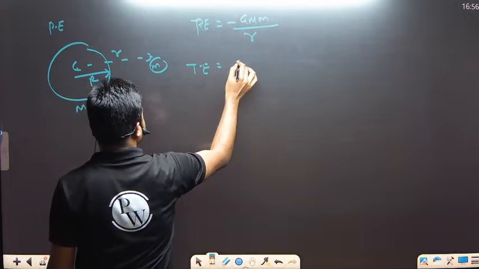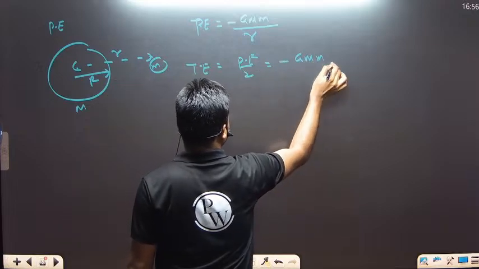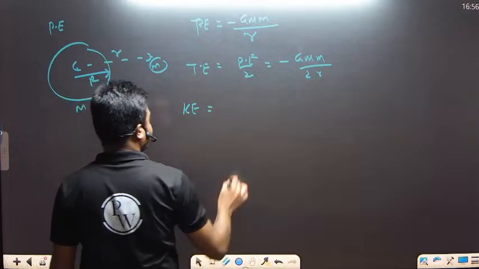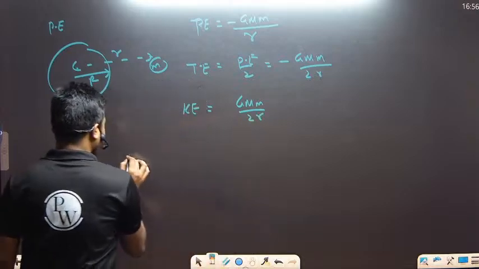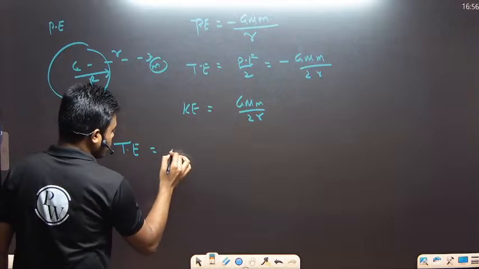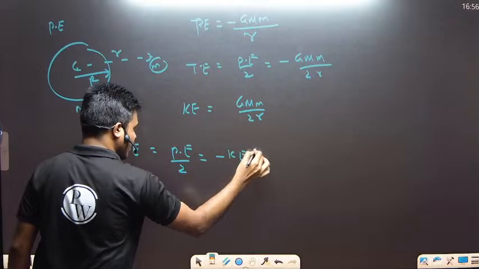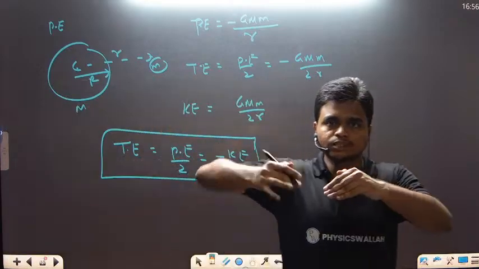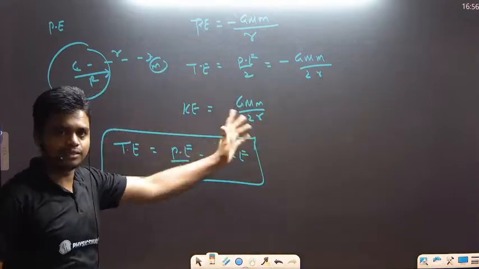What is total energy? Half of this, that is potential energy divided by 2: minus G capital M small m divided by 2r. What is kinetic energy? The kinetic energy will be given by G capital M small m divided by 2r. So we have the relation that total energy is equal to potential energy divided by 2, which is equal to minus of kinetic energy. Remember this. Whenever the satellite is changing its orbit from one orbit to another, we have to apply the change in total energy, right?